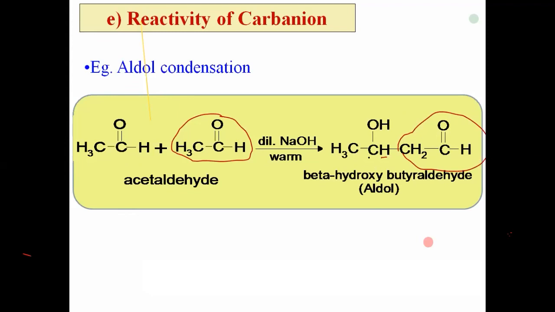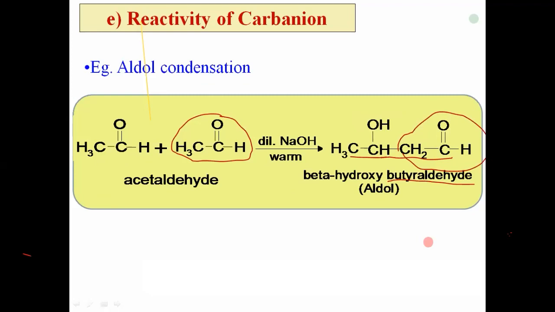Why is it called beta hydroxybutyraldehyde? This compound has 4 carbons: 1, 2, 3, and 4. Therefore, the aldehyde is called butyraldehyde. This is the nomenclature system, butyraldehyde being the common name. Now, the beta carbon has the hydroxy group.